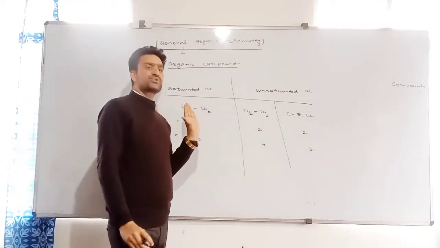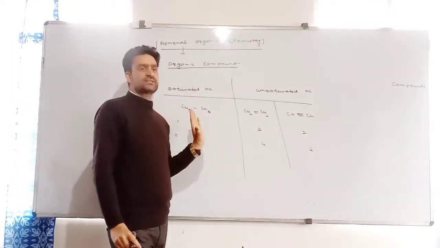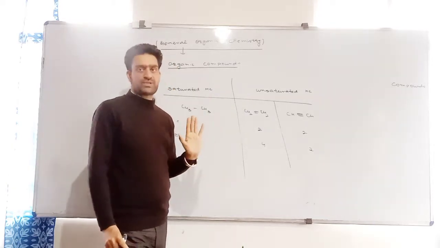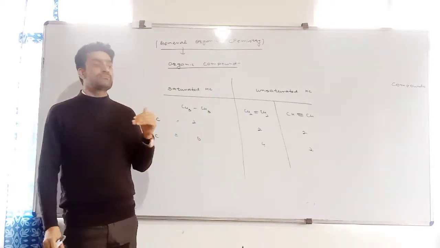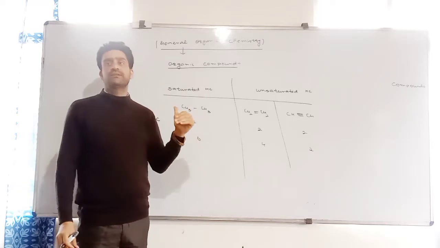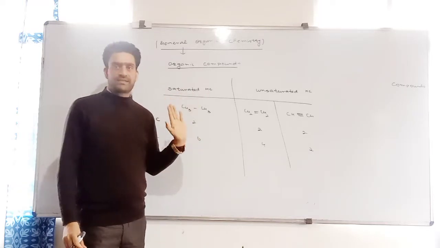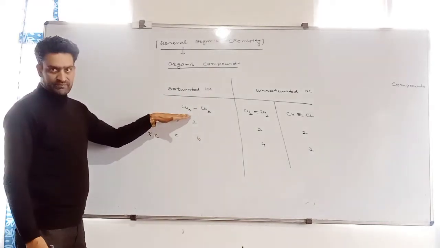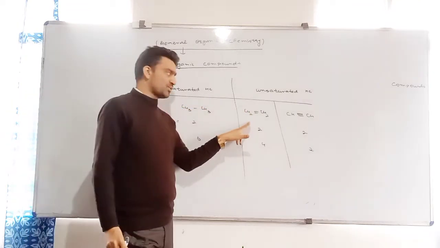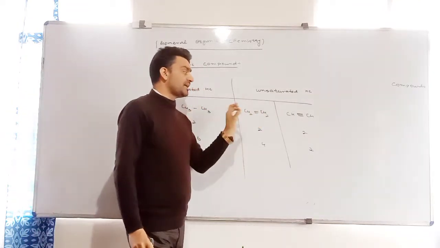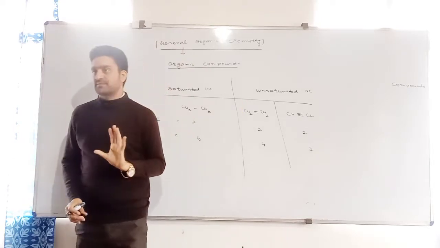As the percentage composition of hydrogen decreases, the hydrocarbon becomes unsaturated. And when the percentage composition of hydrogen decreases, the number of pi bonds increases. Here we have no pi bond and 6 hydrogen atoms. We have 1 pi bond, 4 hydrogens. We have 2 pi bonds and only 2 hydrogen atoms.